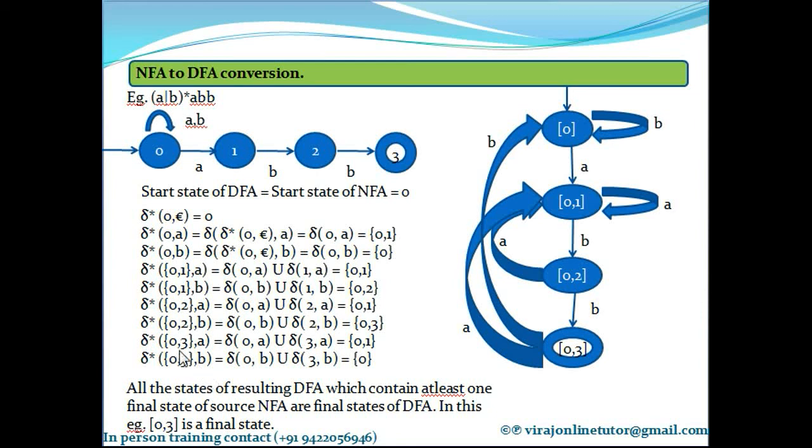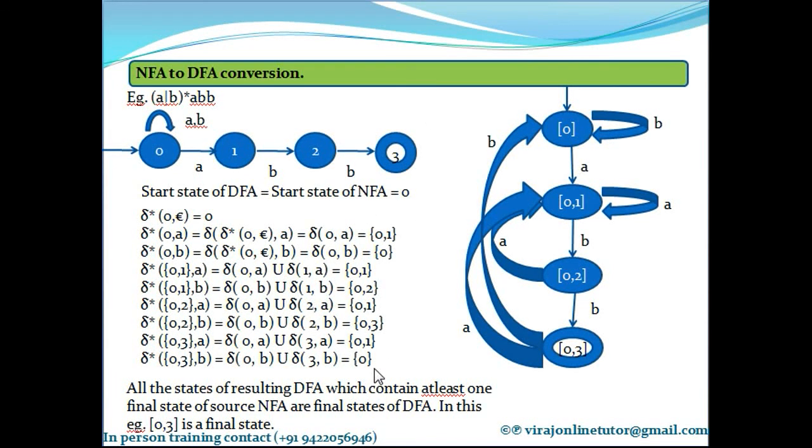So I have to compute delta asterisk of 0 comma 3 on A and 0 comma 3 on B, which is equal to delta of 0 comma A union 3 on A. What is delta of 0 on A? 0 comma 1. What is delta of 3 on A? Not defined. So that is the answer. What is delta asterisk of 0 comma 3 on B? It is delta of 0 on B union 3 on B. What is delta of 0 on B? Goes to 0. Write it first. What is delta of 3 on B? Not defined. So 0 itself.